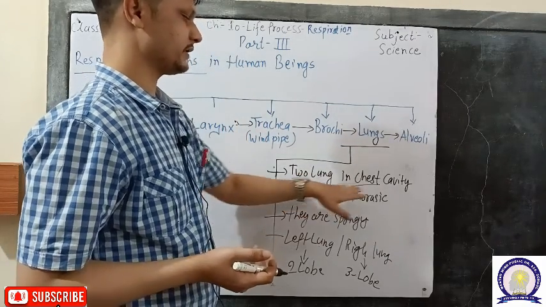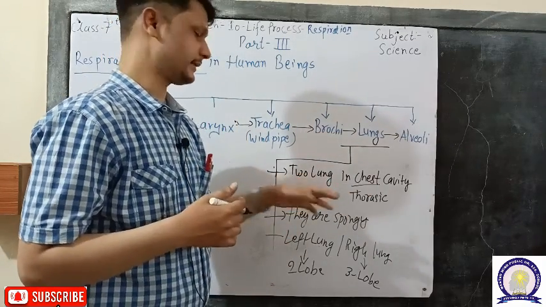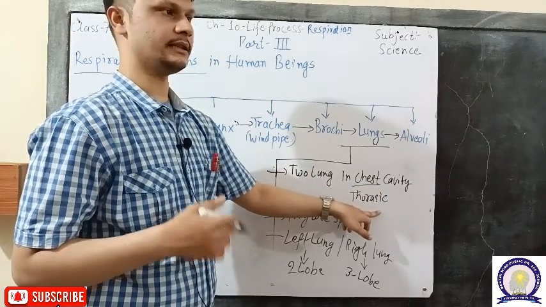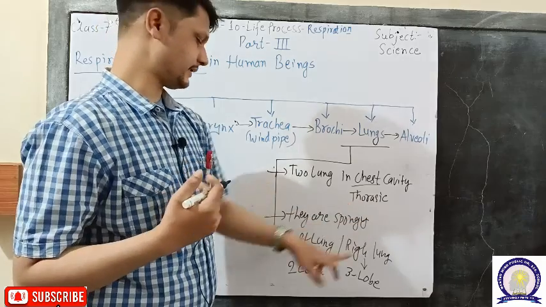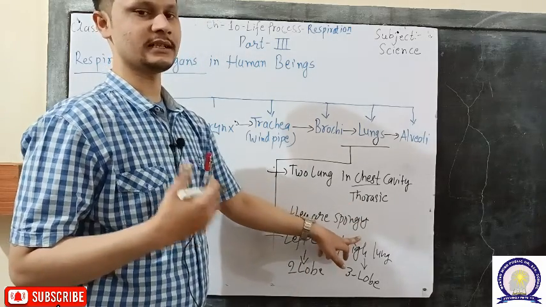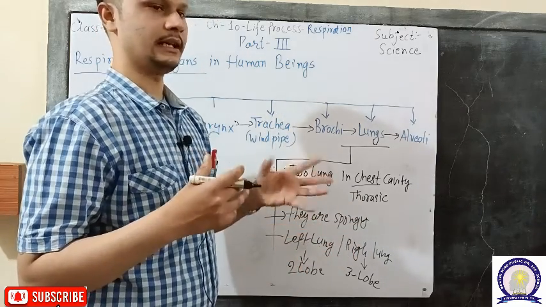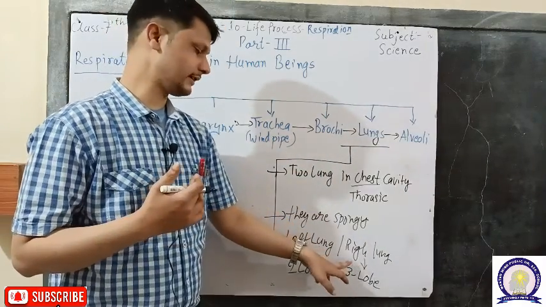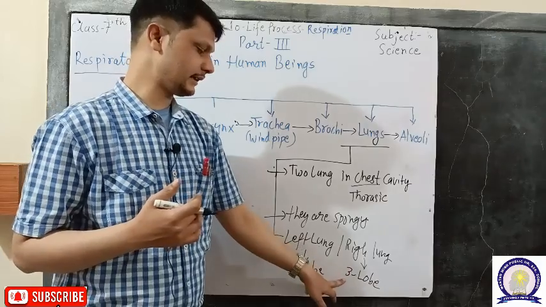There are two lungs present in the chest cavity. In humans, there is a chest cavity, also called the thoracic cavity. In the thoracic cavity, there are two lungs present. They are spongy in nature. Spongy means it is elastic, and there is a left lung and a right lung. The left lung is two-lobed and the right lung is three-lobed.